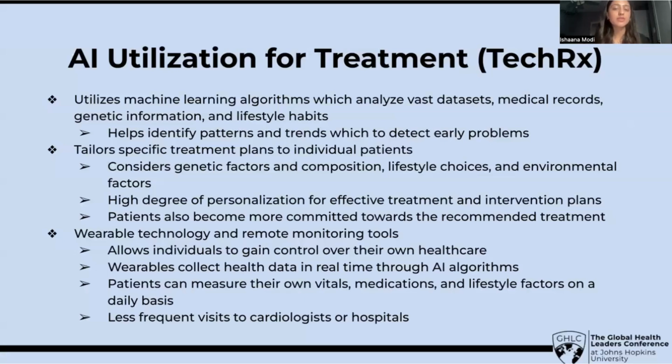So it allows individuals to gain control over their own healthcare, and these wearables will collect health data in real time through AI algorithms. So patients can measure their own vitals, medications, and lifestyle factors on a daily basis. And that will just allow them to visit the cardiologist and hospitals much less.